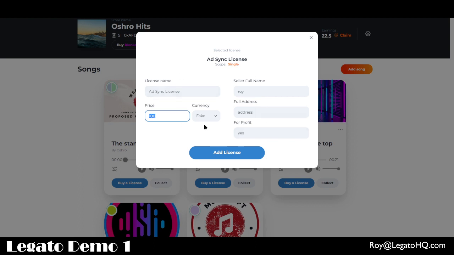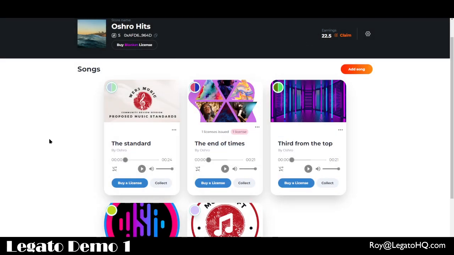So you can add multiple options of the same license with different parameters. And when you add a license, you're actually creating a transaction that allows people to buy that license later on. And once you add licenses, that's kind of where people can come in and actually purchase those licenses or buy the collectibles. So how do they do that?